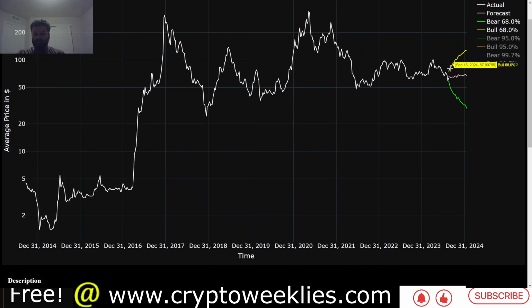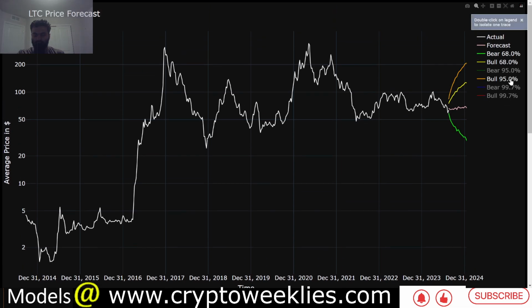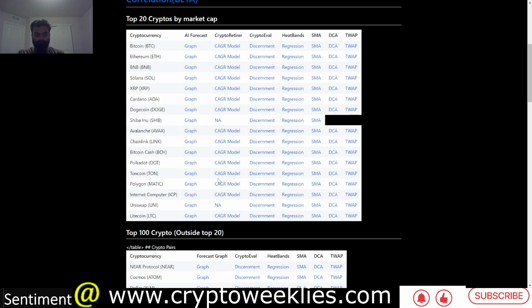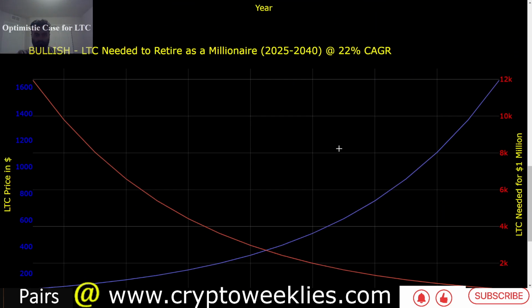The range for the one standard deviation bear case, on the other hand, is between $31 and $58. The two standard deviation bull case for Litecoin, at around 95% confidence level, that is price staying within these bounds at around 95% chance per our machine learning model, is between $83 all the way to about $206.